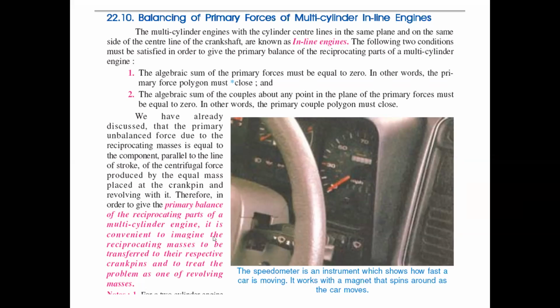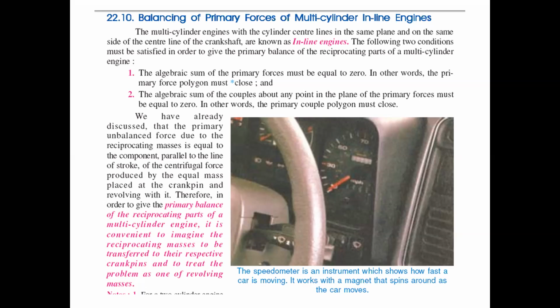So the algebraic sum of the primary forces: we already know the formula of the primary force, that is m omega square r cos theta. For all the cylinders, however many cylinders there are, the algebraic sum of the primary forces must be equal to zero.